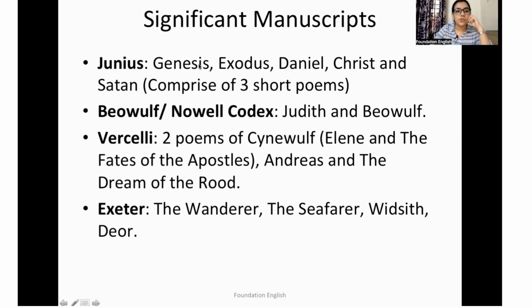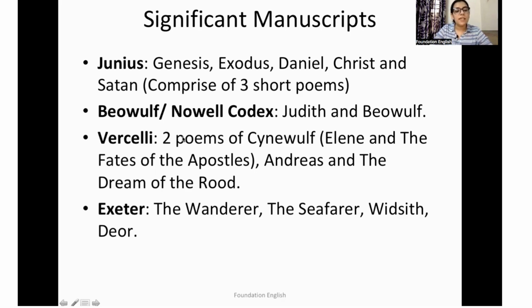So the first one is Junius, which consists of Genesis, Exodus, Daniel, Christ, and Satan. So Christ and Satan is one title and it comprises 3 shorter poems. Next, we have Nowell Codex. Now, Nowell Codex is the manuscript that contains Judith and Beowulf. And since Beowulf is a very important work, the Nowell Codex manuscript is sometimes alternatively known as the Beowulf manuscript.